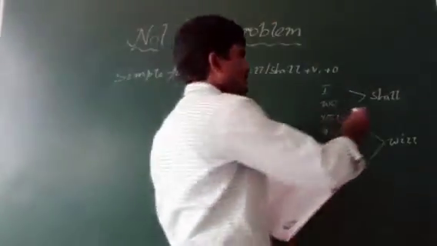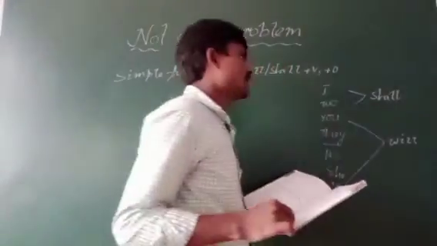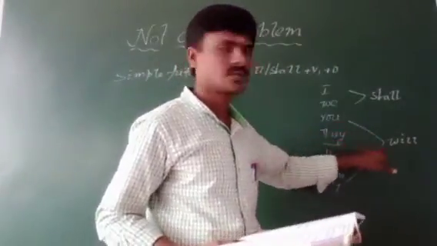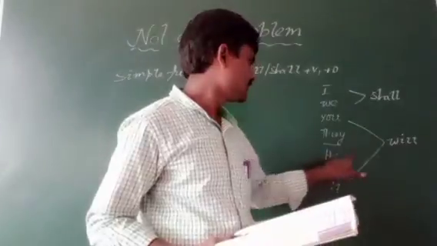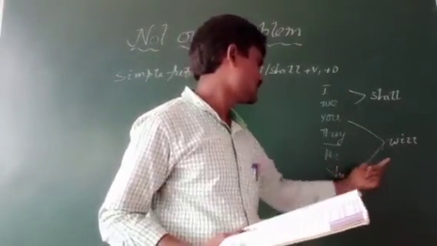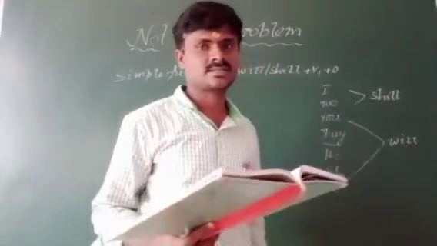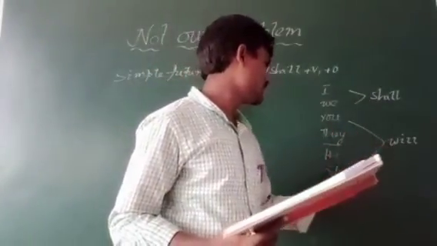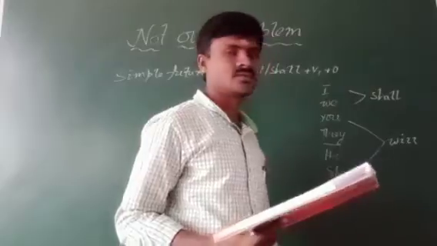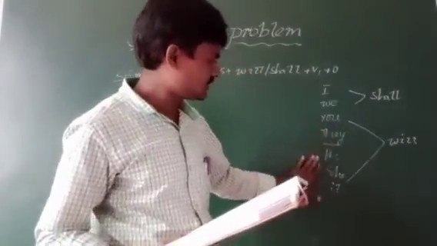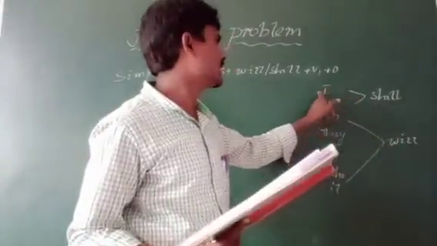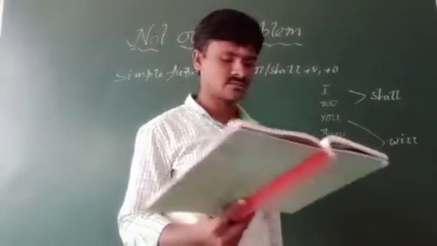I, and also we, come before shall. You, they, he, she, it come before will. These five personal pronouns take will, and I, we take shall.